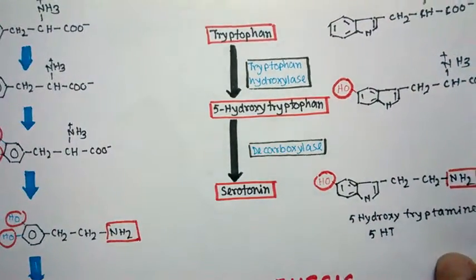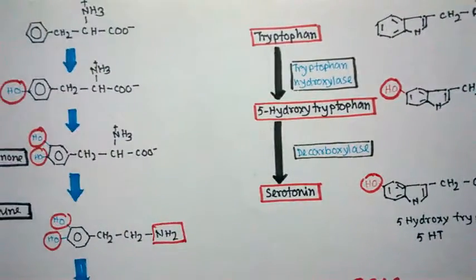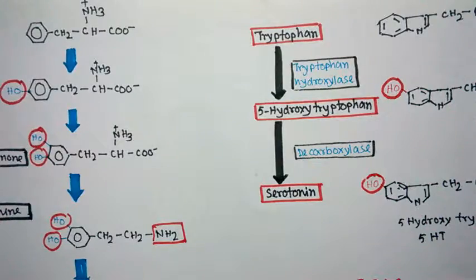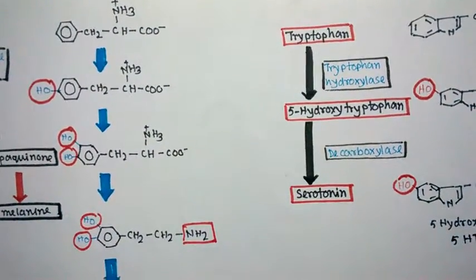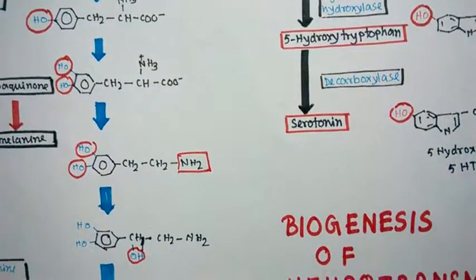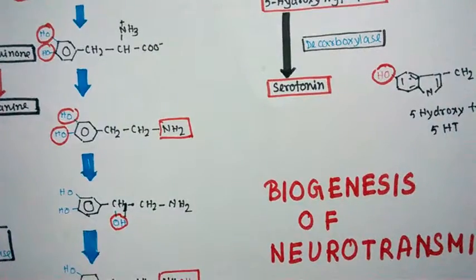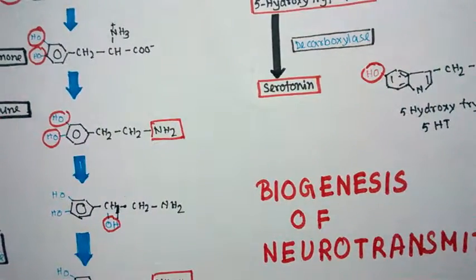So in this video we discussed the basic biochemical pathways of biogenesis of serotonin, epinephrine, norepinephrine, and dopamine. In another video, I would talk about glutamate biosynthesis and how glutamate is used as a neurotransmitter, and also about glutamate transporters. I hope you enjoyed this video.